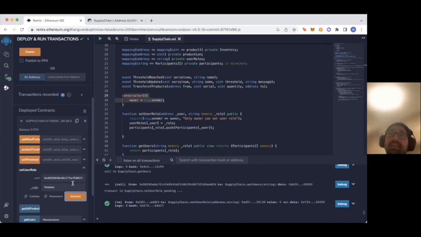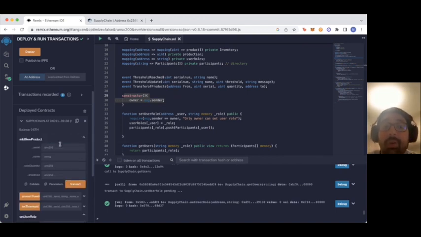So let's assume that the retailer buys a certain amount of product from the manufacturer. But before that, the manufacturer will have to add their inventory into the ecosystem. So the manufacturer will have to use the add new product function here, where they can add products into our ecosystem. What the manufacturer will have to add is the unique serial number, the product name, the total quantity, let's assume it's 10,000, and the threshold of 1,000.